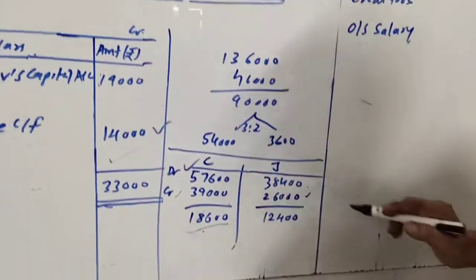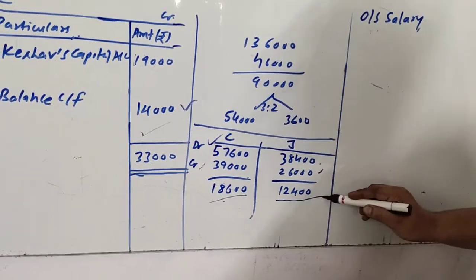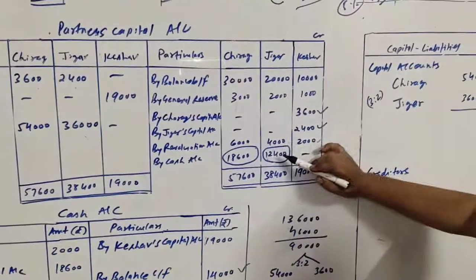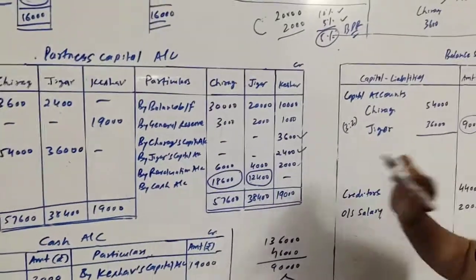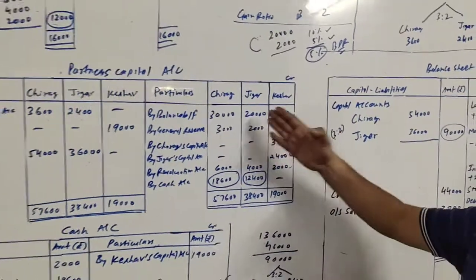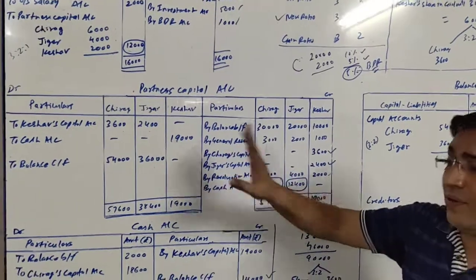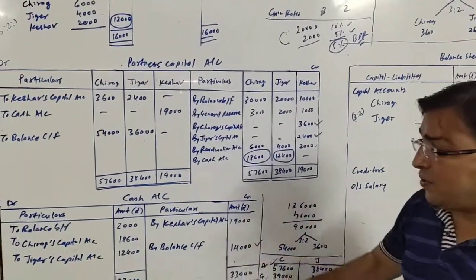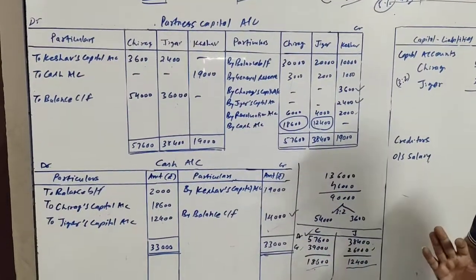When I find the difference, I get 12,400. So here also the difference is there, and the amount is 12,400. This indicates that Jigar will have to bring 12,400 such that the payment of Keshav is done in cash and their capital is maintained in the new ratio, as well as the closing balance of cash is maintained at 14,000.